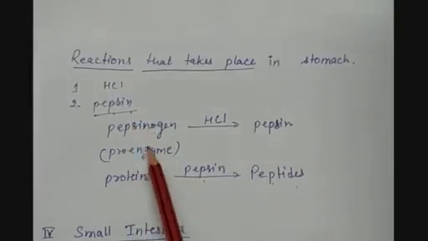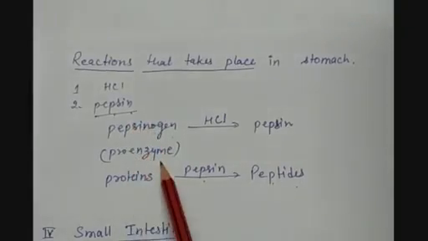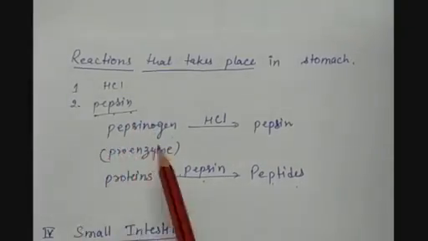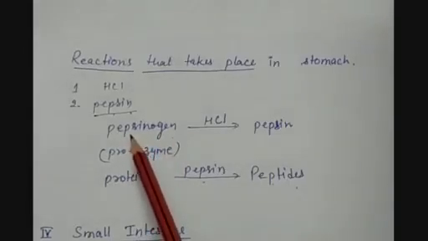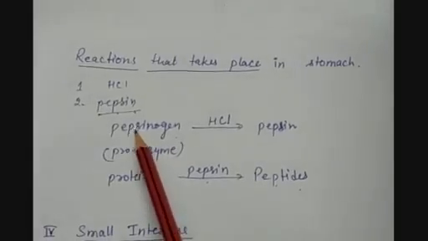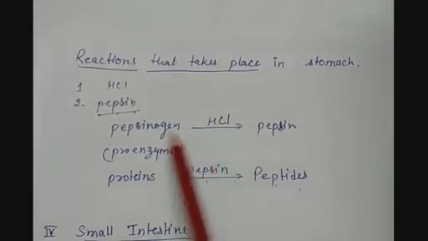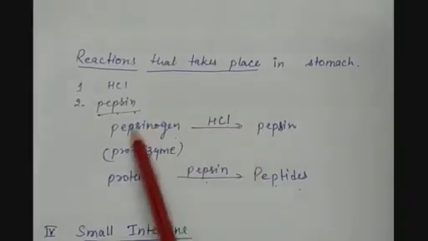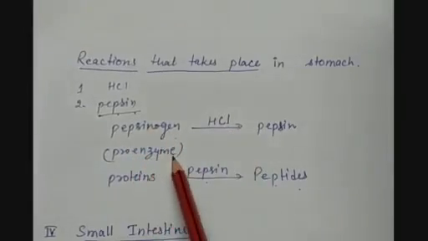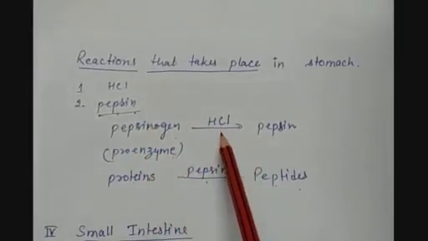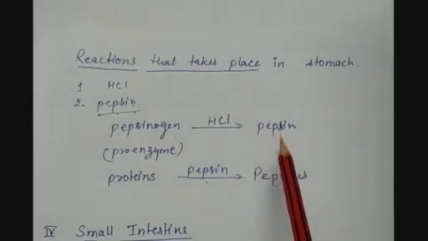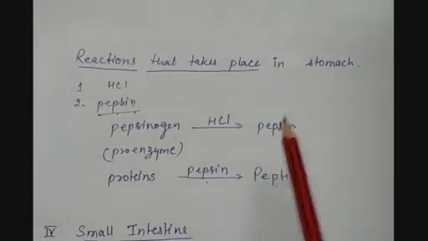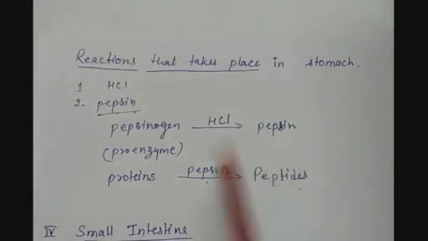Now here we have a proenzyme, which is an inactive enzyme which can digest the protein, but it gets activated only when the acidic medium is present. So pepsinogen is the proenzyme which gets activated when the HCl is present, and it gets converted into pepsin, which is the active enzyme which will work on the proteins to convert them into simpler material.